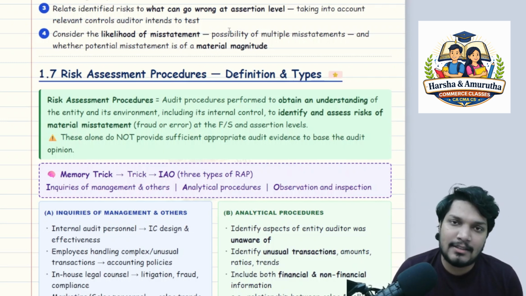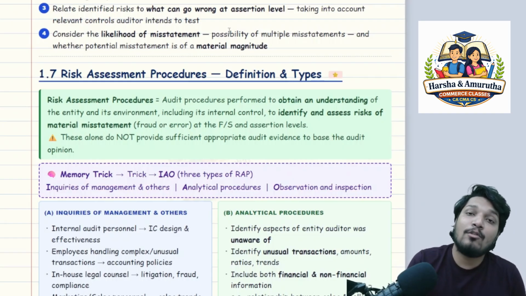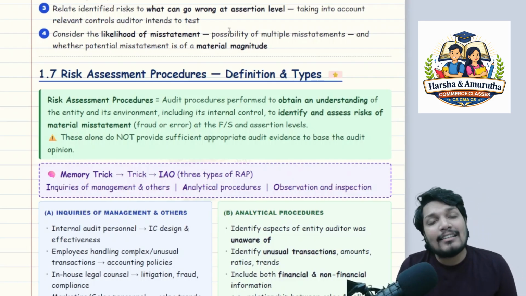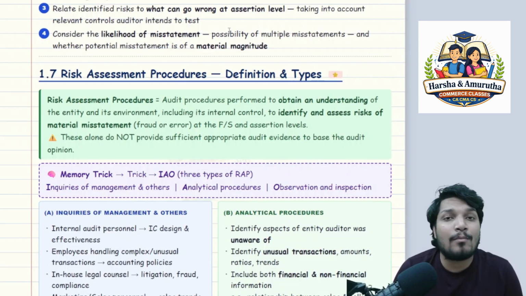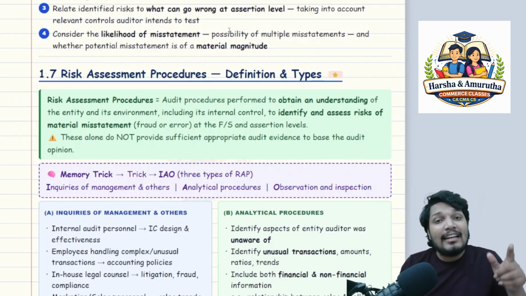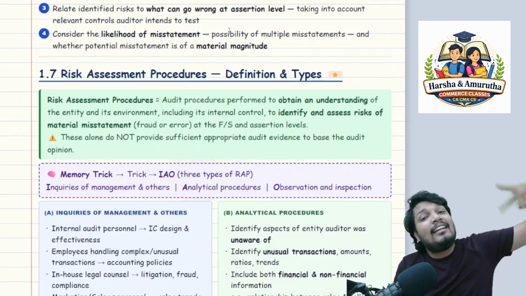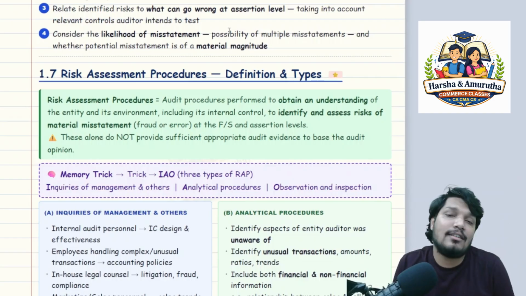Please don't skip this. SA 315 is going to be an important standard, and it would frame a lot of ideas and thought process for you to be a good auditor, for you to understand the audit as an overall process. Because the standard itself is saying identifying and assessing the risk of material misstatement through understanding the entity and its environment. It is a whole lot of a process. This is the entire process if I have to sum it up in one sentence.